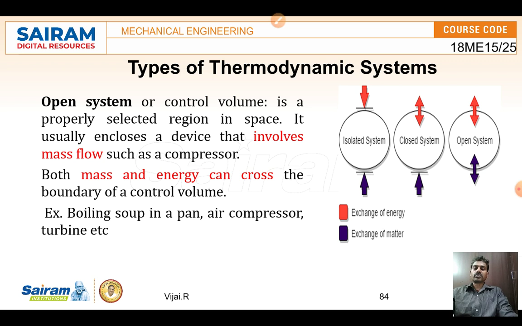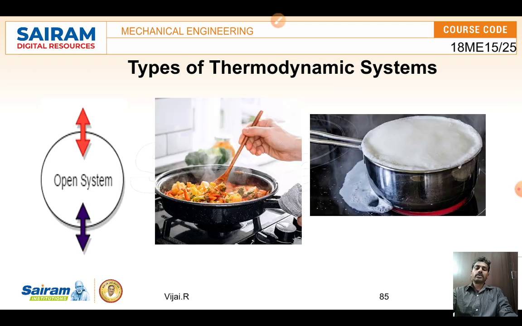So how does the mass transfer take place? Let me explain with an example: boiling soup in a pan, or boiling milk in a pan, or boiling vegetables in a pan. Anything which is open is called an open system. When we take a pan with vegetables and pour oil or water, the mass can be added, and heat is also added from the bottom of the vessel, as well as removed from the top.